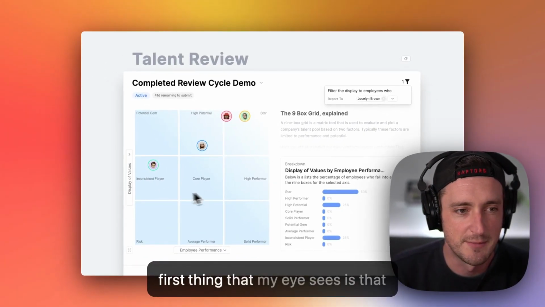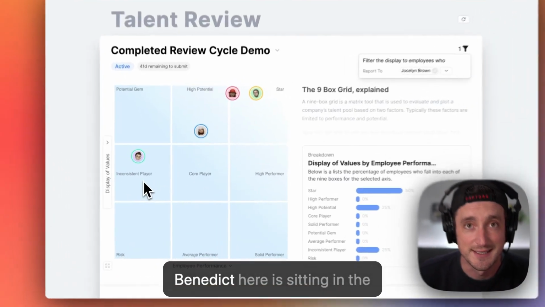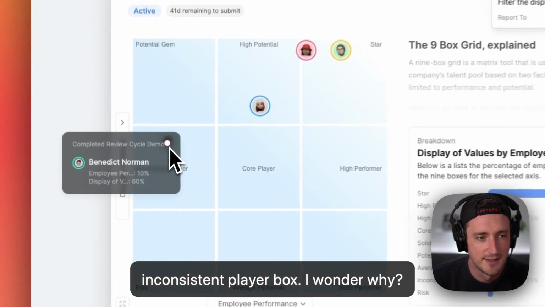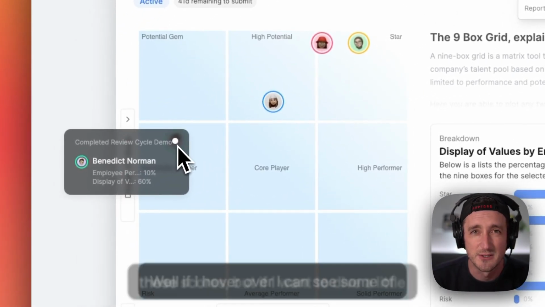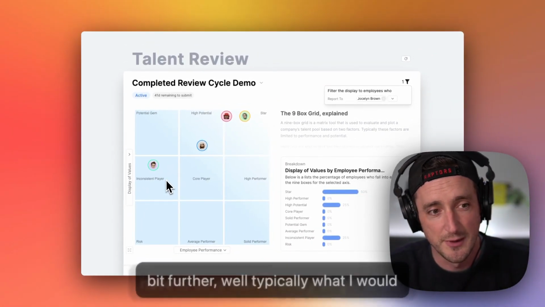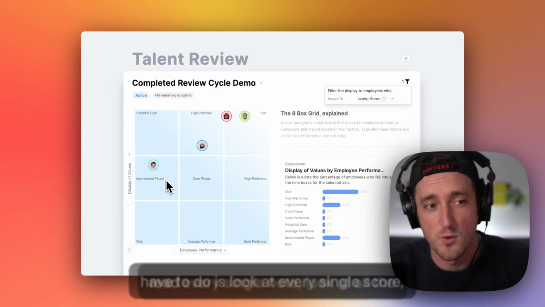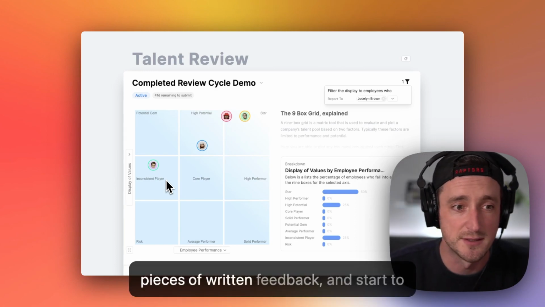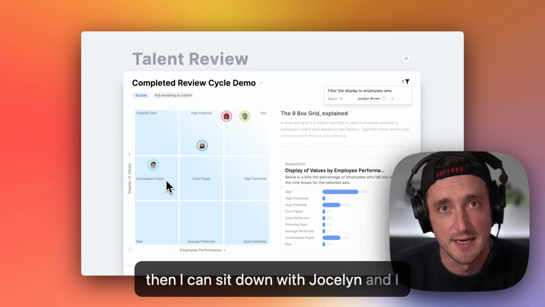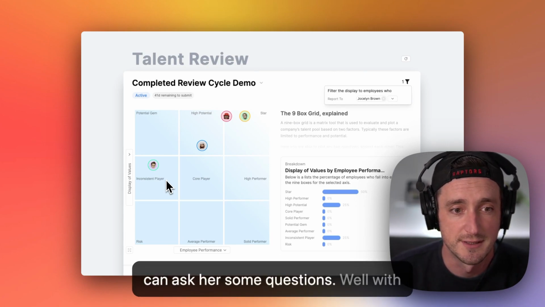Now, the first thing that my eye sees is that Benedict here is sitting in the inconsistent player box. I wonder why. Well, if I hover over, I can see some of these scores. But if I want to dive a little bit further, typically what I would have to do is look at every single score, read every single note, look at all the pieces of written feedback and start to develop some of my own theories. And then I can sit down with Jocelyn and ask her some questions.